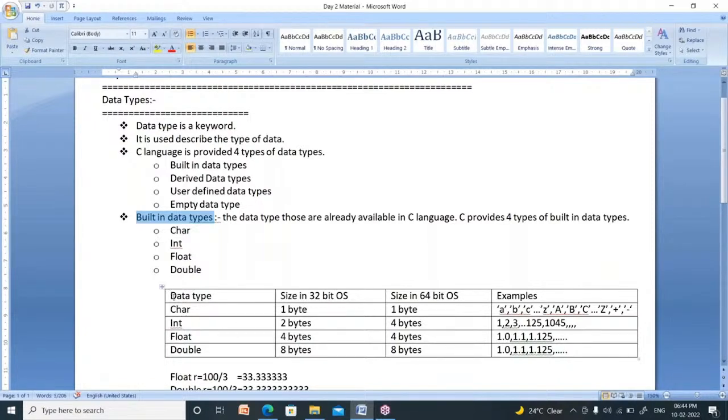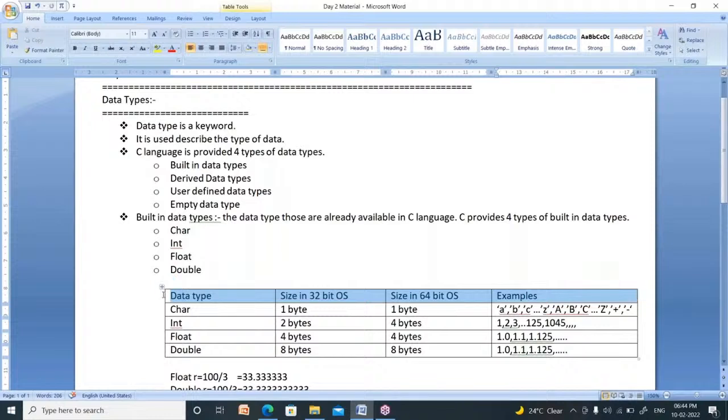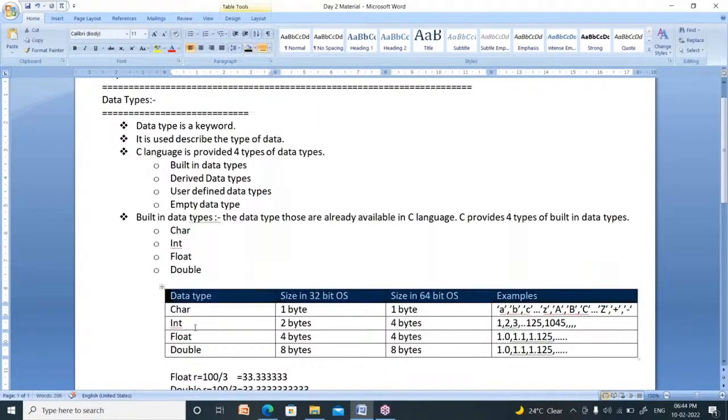I represent the data types in detail using this table. Now these are the data types available in C: character, integer, float, double. Here I represent the size in a 32-bit operating system as well as in a 64-bit operating system. Recently, our systems have a 64-bit operating system. Some old systems have only a 32-bit operating system.